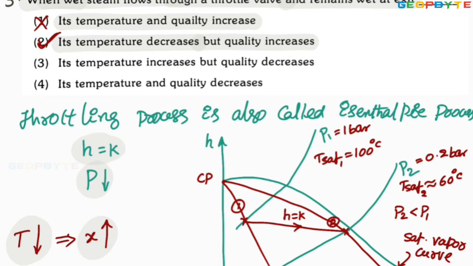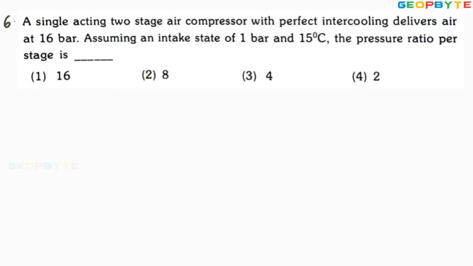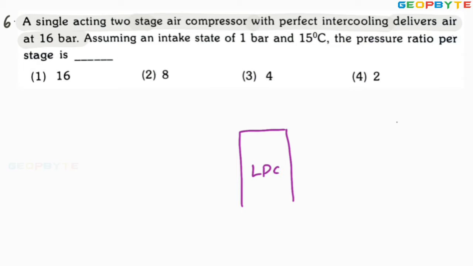Let us take another problem. Look at the sixth problem. A single acting two-stage air compressor with perfect intercooling delivers air at 16 bar. A two-stage compressor is given. The arrangement may be like this. This is the low pressure compressor and this is the high pressure compressor.